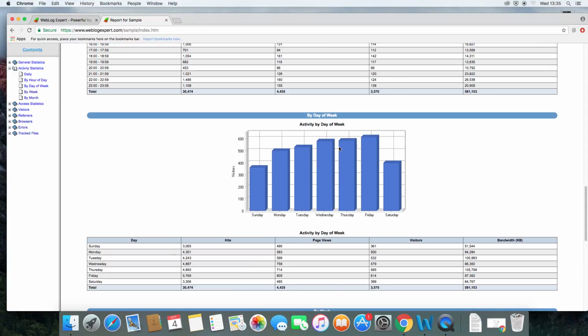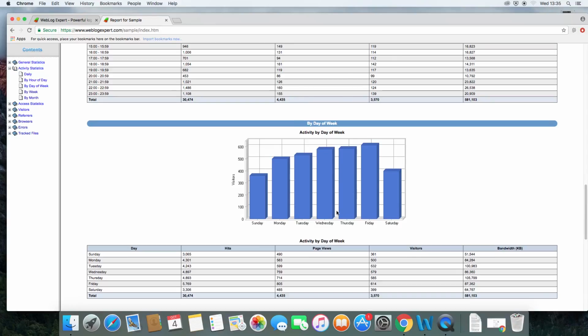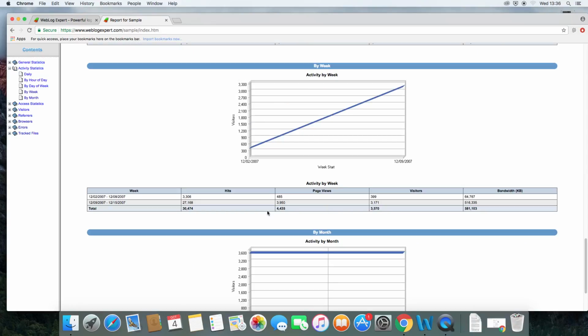This can be broken down further week on week. So you can see that this week, the second week, has had much greater hits and views and visitors than the first week. You can see on the graph that week on week it increased by almost 1,000%, from 3,000 here to almost 30,000 here.